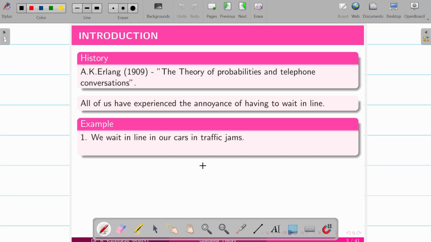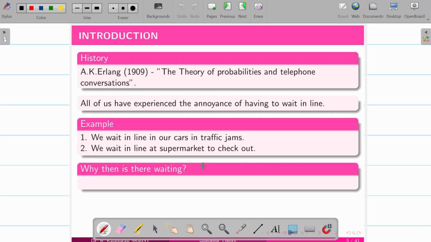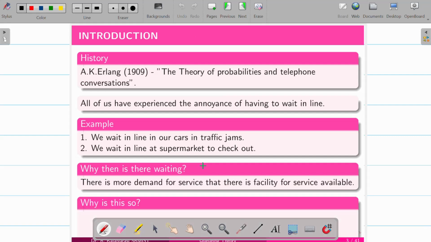For example, we may wait in a traffic jam in cars and bikes, and we also wait in a supermarket to check out what we purchased. So why is there waiting in the process? That is the main objective behind the coining of queuing theory.